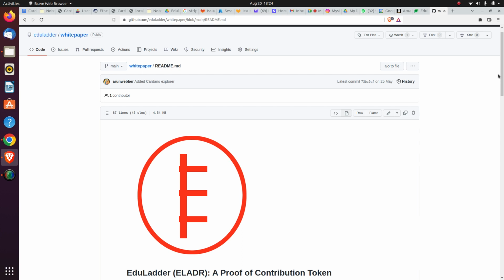When we are using the Eduladder token, after some time we are not going to use the Cardano blockchain as such. We will clone the Cardano blockchain and create a fork out of that, and that is called a Hydra. Whatever transactions happen in the Hydra, we don't have to report to the main blockchain.